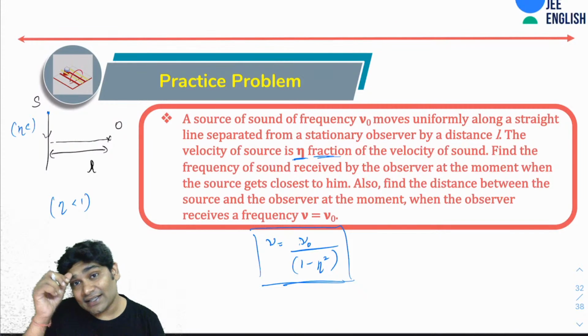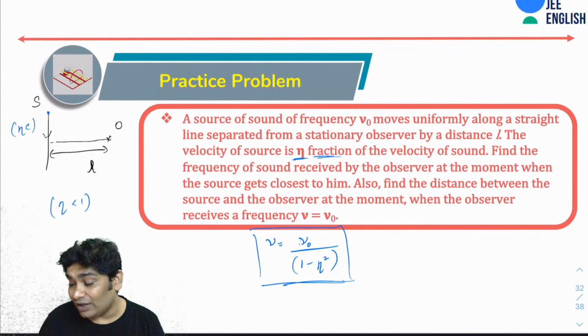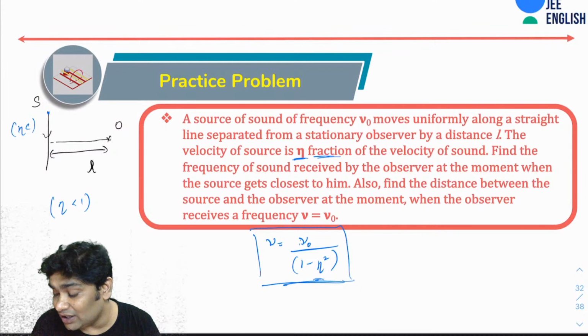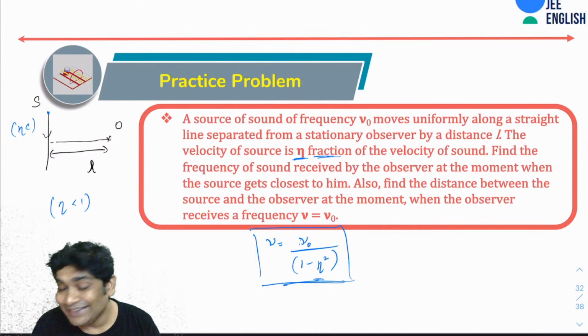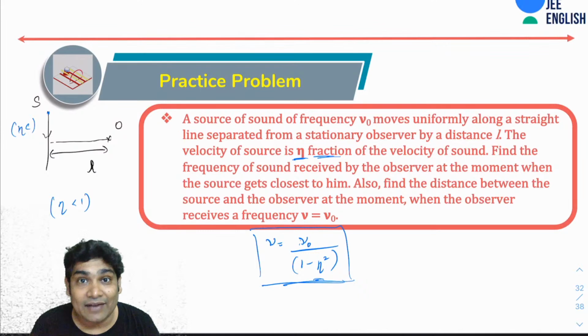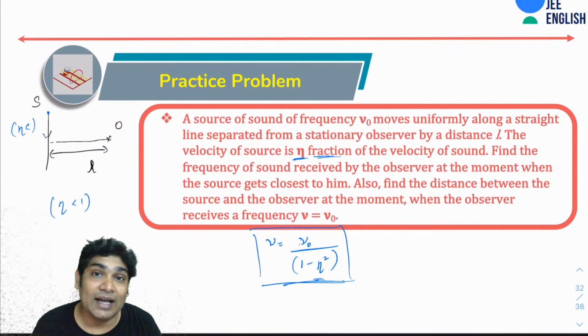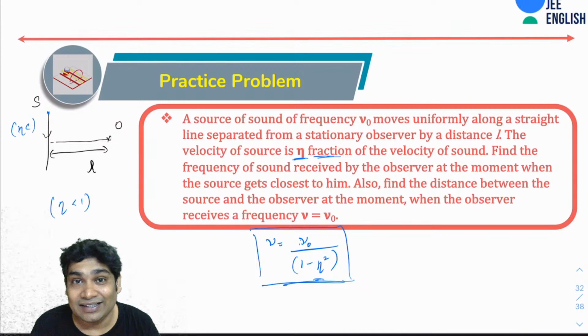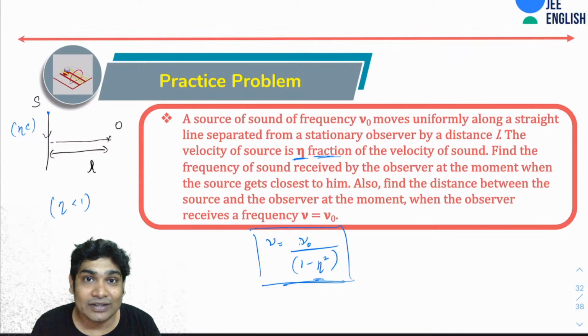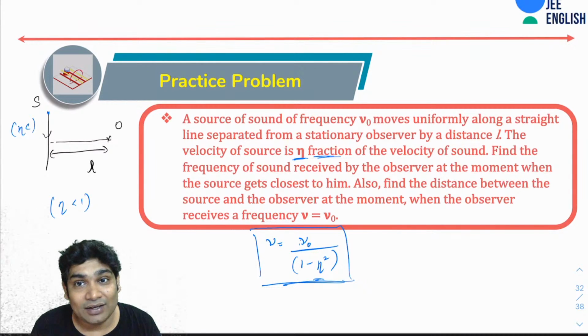See, because if the answer is like this, then eta has to be less than 1. If eta becomes greater than 1, then obviously the frequency would be negative. So that is why I figured that eta has to be the fraction only, and the speed of source has to be eta times c and not c over eta. In case it was c over eta, then eta would have had to be greater than 1.